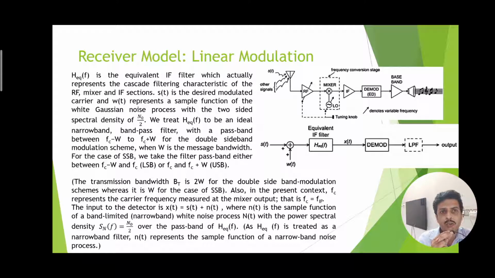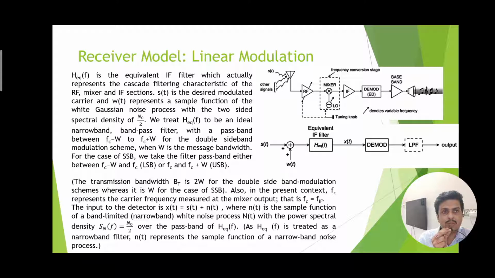So the local oscillator signal should be tuned to the same carrier frequency of the modulated signal, as well as it should be in phase with the incoming signal. The resulting mixer output will be fed to the intermediate filter, that is IF filtering, and thereafter the output of this IF filter will be processed by the demodulator, so that the baseband amplifier will amplify the baseband signal, which will be fed to the transducer for generating the physical parameter variations.